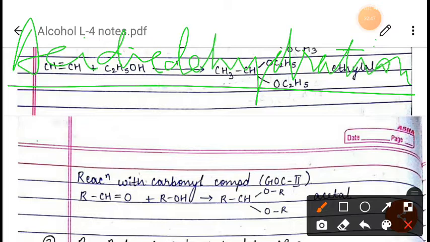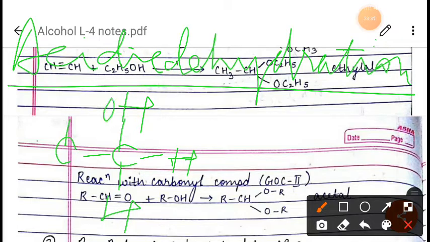One example I will give you, a very good example. Suppose we are using ethanol, C2H5OH. Let me write it like this so that you can easily understand. Suppose this is a carbon here, and this carbon has one hydrogen, one hydrogen, one hydrogen, and here suppose OH. Here OH, here hydrogen, and here hydrogen.